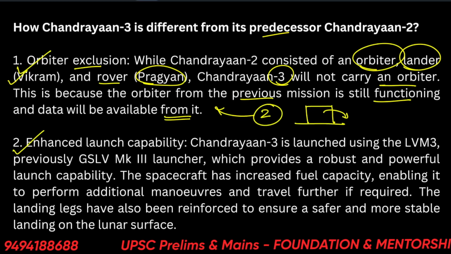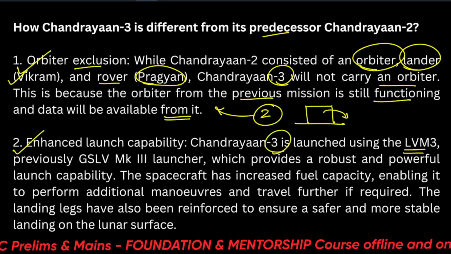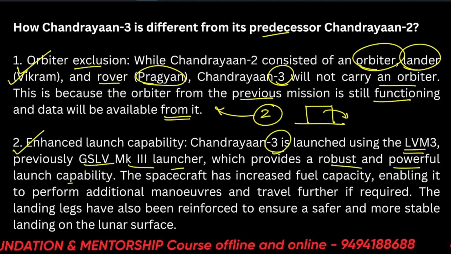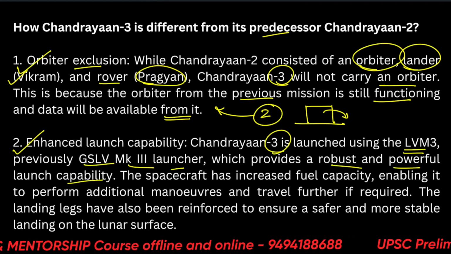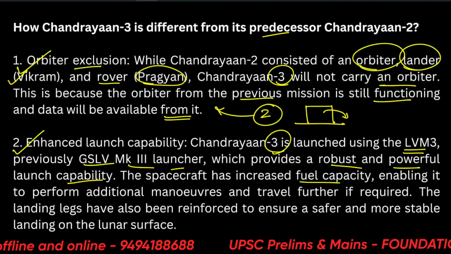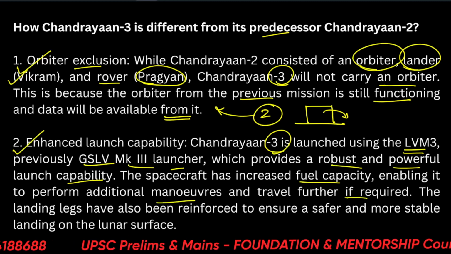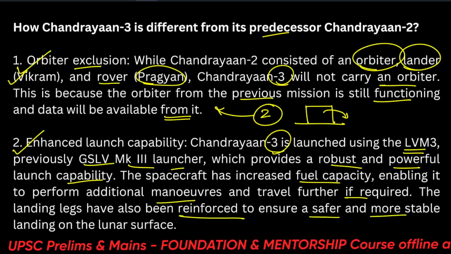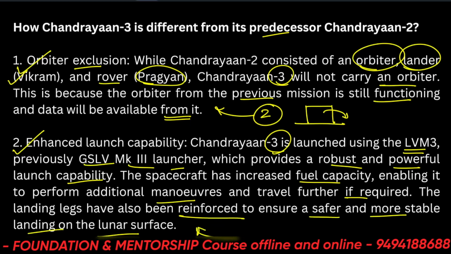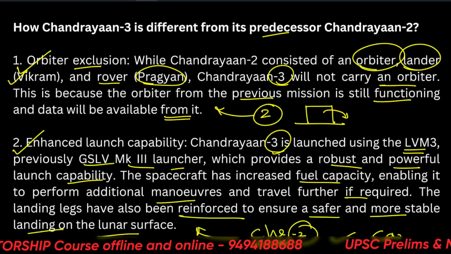Enhanced launch capability. So Chandrayaan 3 is launched by the LVM-3, previously GSLV Mark III launcher, which provides a robust and powerful launch capability. The spacecraft has increased fuel capacity, enabling it to perform additional maneuvers and travel further if required. The landing legs have also been reinforced to ensure a safer and more stable landing on the lunar surface. So learning by the example, Chandrayaan 2. This can also be used as a case study.